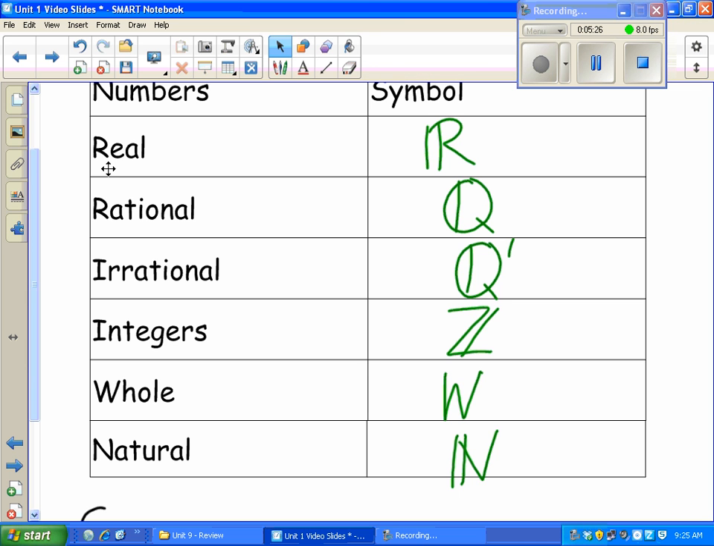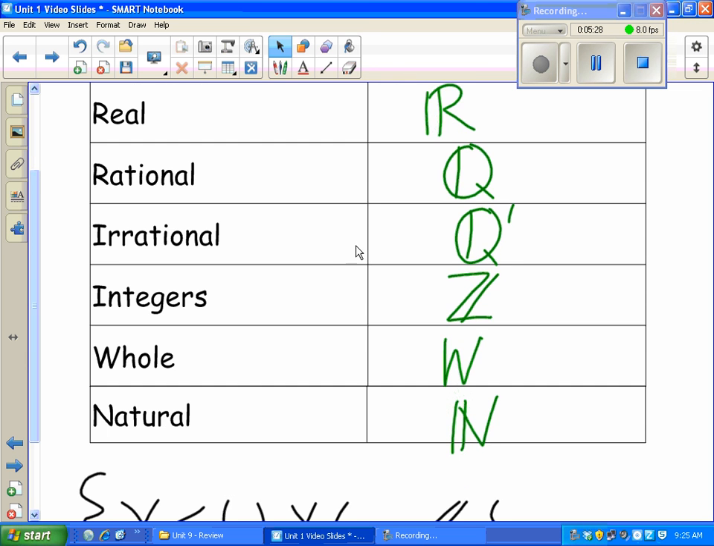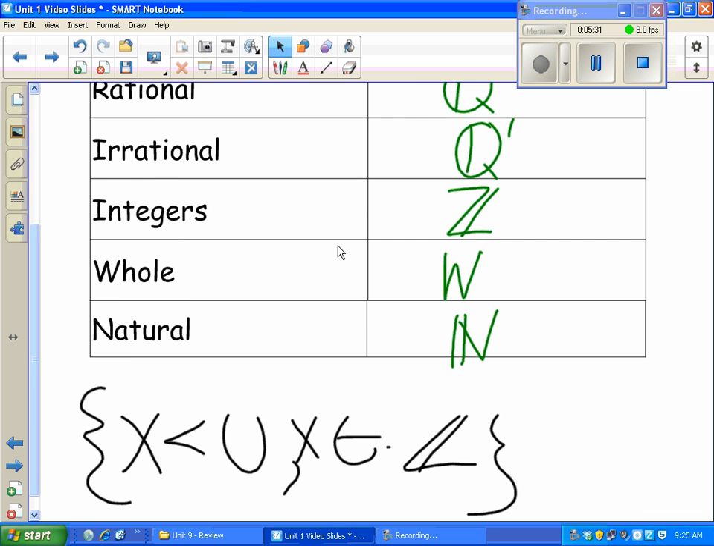So you should just be able to recognize the symbols. So if you ever come across them in a question, you're able to use them. Not sure what that notation is down there.